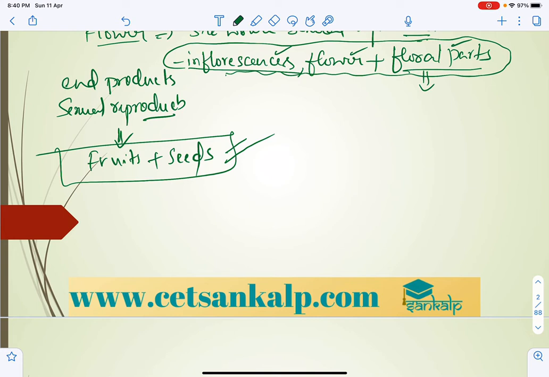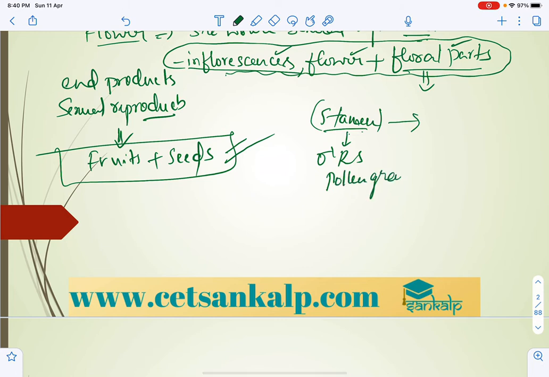In this chapter, we are going to take up the structure of the flower, how pollen grain development takes place, how the male gamete and female gamete develop, and how fertilization occurs. Before that, how pollen is transferred from one flower to the next. Generally, the stamen represents the male reproductive structure, in which pollen grains will be produced, and those pollen grains will be transferred.